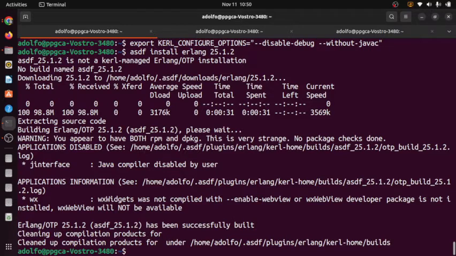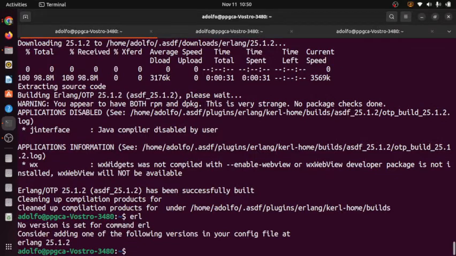So I have just installed Erlang OTP 25.1.2. And now if I type erl, what happened? Oh, no, I understand. I installed it, but I didn't do this. I can do it locally, but I usually do it so that it works globally.